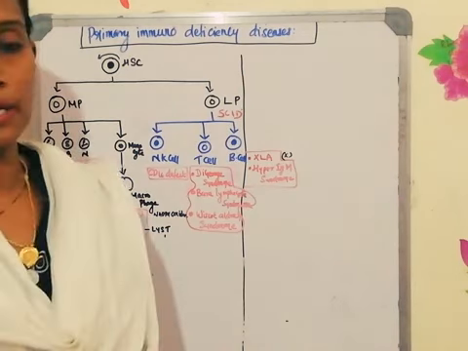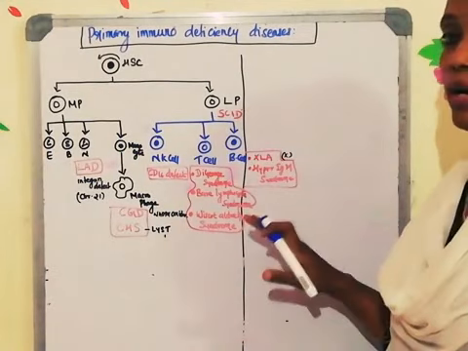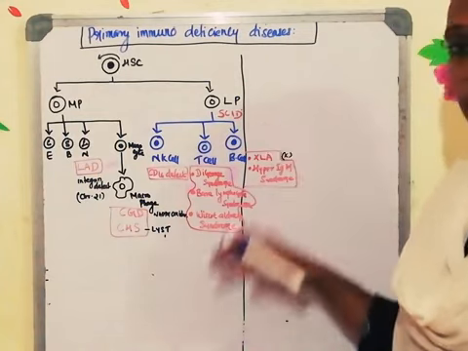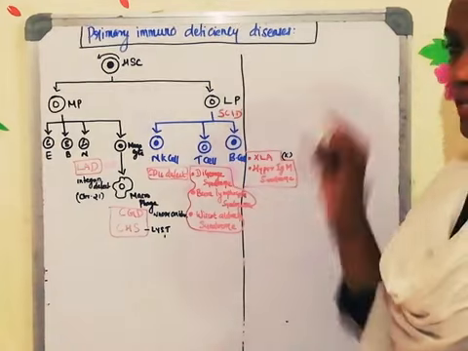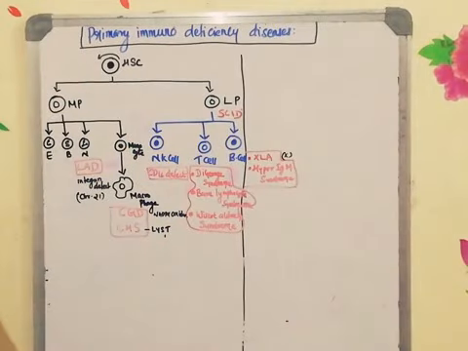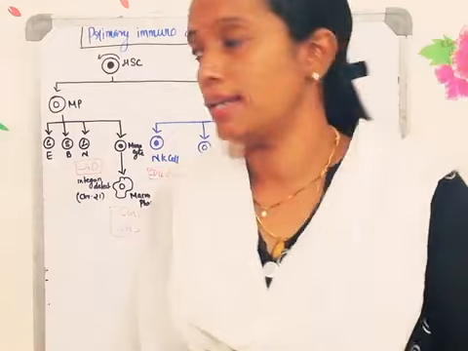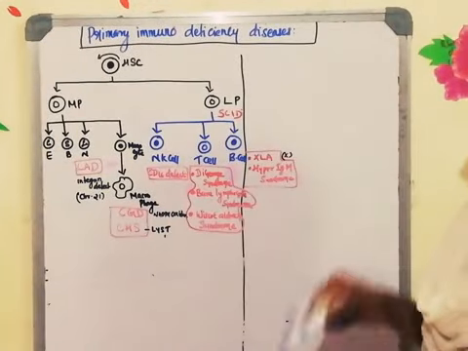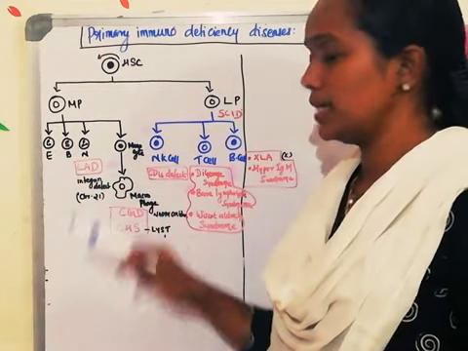This is the hematopoiesis pathway, which we discussed in the beginning of the classes. It is the formation of blood cells by a pathway called the hematopoietic pathway. This happens in the bone marrow. All of you know that. Hematopoietic stem cells in the bone marrow differentiate into two: one is known as the lymphoid progenitor, another one is the myeloid progenitor. The lymphoid progenitor differentiates into all the lymphocytes: B cell, T cell and natural killer cell. Whereas the myeloid progenitor differentiates into all the other white blood cells such as monocytes and the granulocytes: eosinophil, basophil and neutrophil.